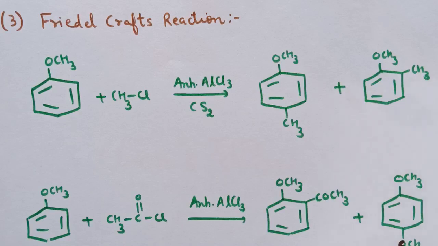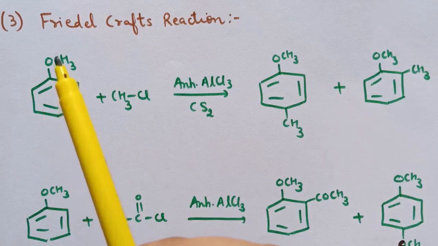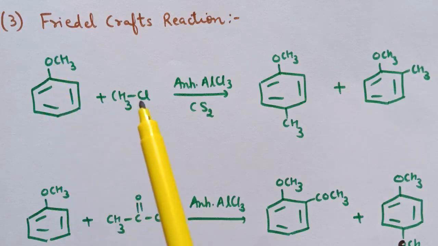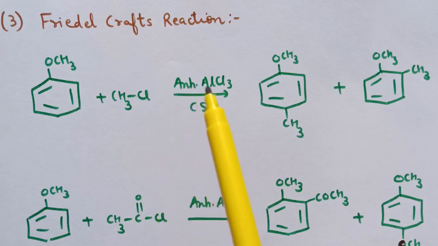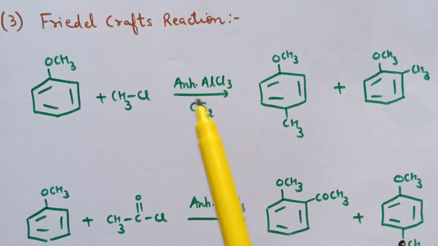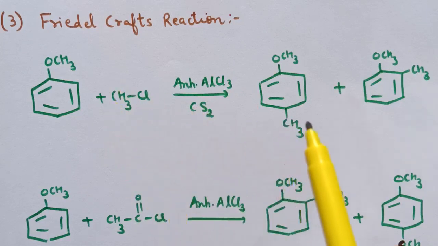Next is Friedel-Crafts reaction. So first is Friedel-Crafts alkylation. When this ether is treated with alkyl halide, that is with methyl chloride in presence of anhydrous AlCl3 and the solvent is carbon disulfide, here the CH3 group gets attached to para and ortho position.